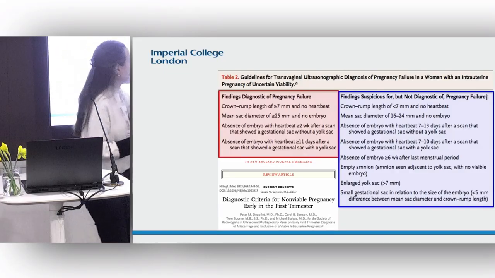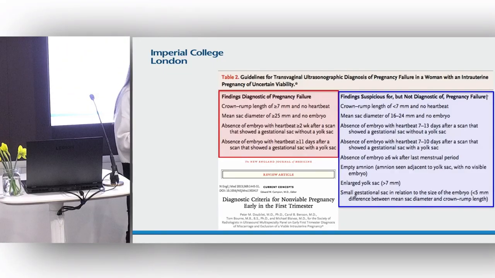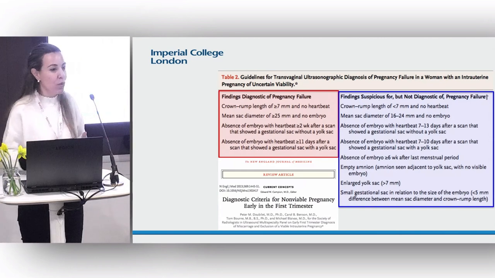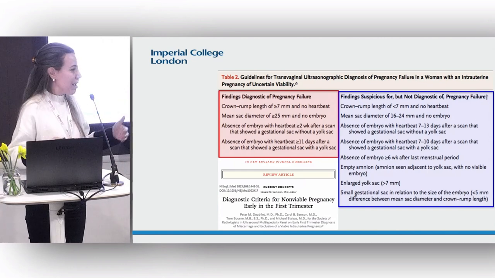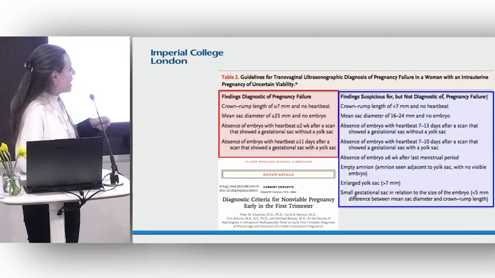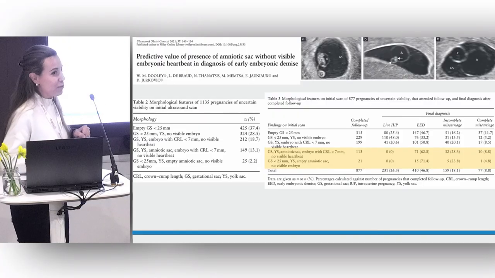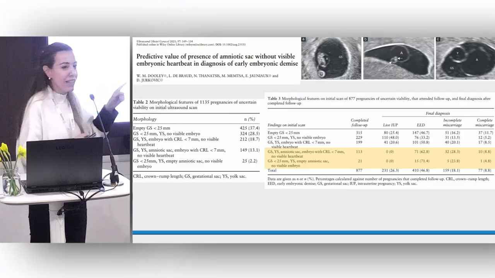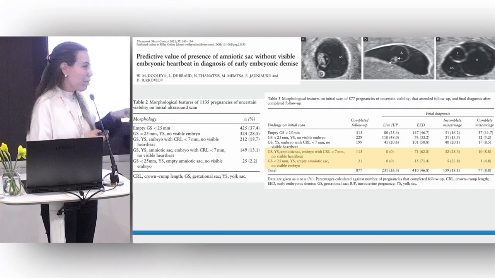Now, if you want to make any of these features part of diagnostic criteria, we need to do the studies for that, the proper prospective multi-center diagnostic studies. Actually, a group did that a few years ago, sorry. This was about the amniotic sac sign.